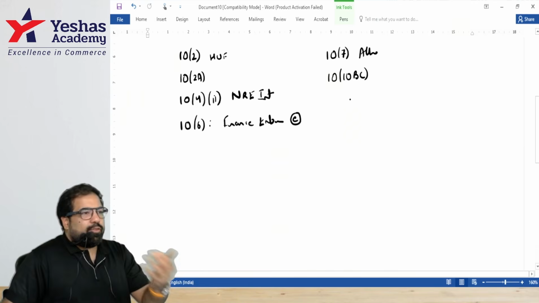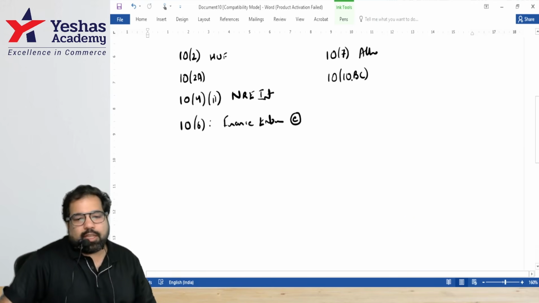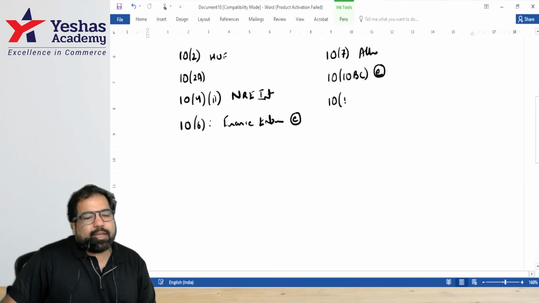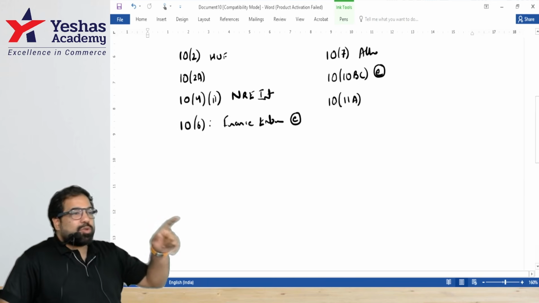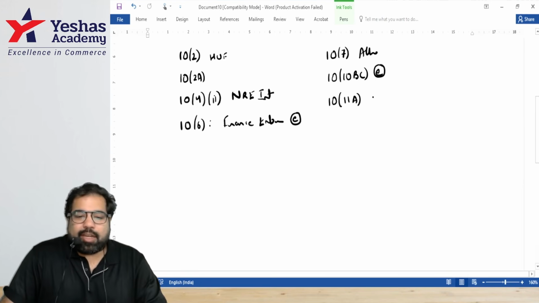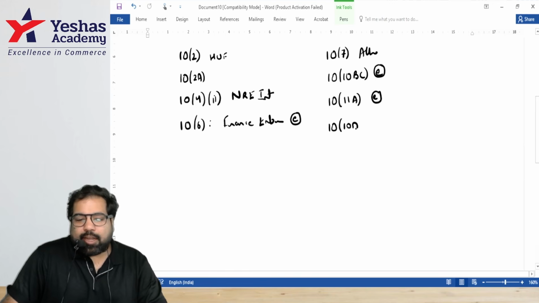Section 10(10BC): if you get some money from government, for example, a cloud burst in Jammu and Kashmir recently, then that amount will be completely exempt. Next, 10(11A): if you have a Sukanya Samriddhi account, lucky you, because whenever you withdraw the money, the entire amount will be exempt.